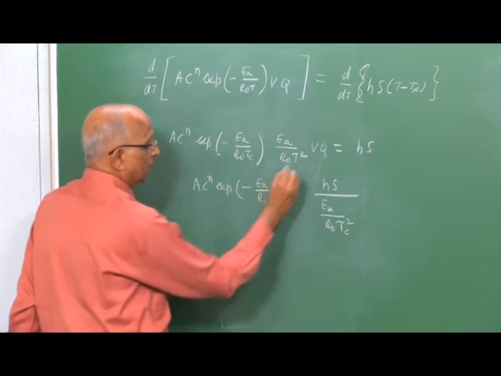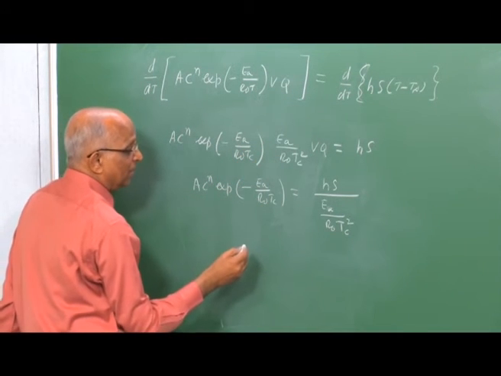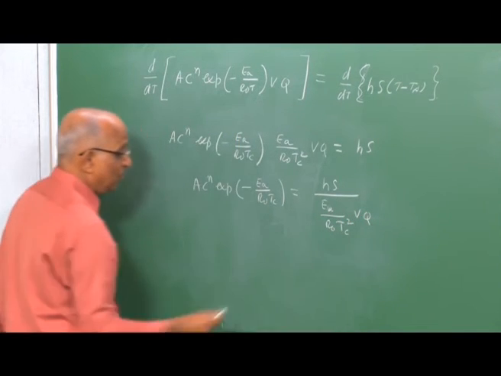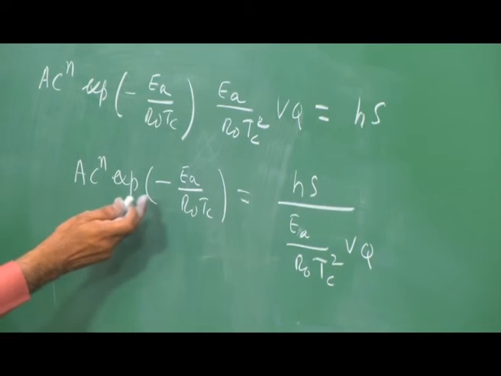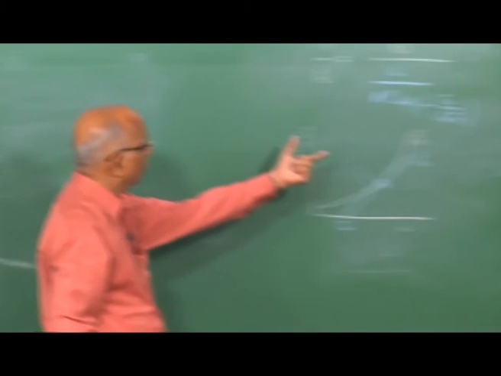That means this should have been T C, because I am evaluating it at the critical condition T equal to T C, into V Q. This gives me the expression for A C n exponential minus E A by R T C, which is in the denominator over here.